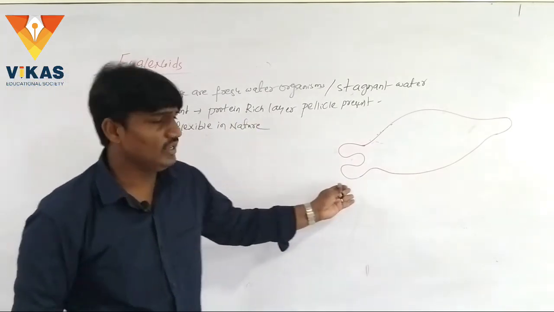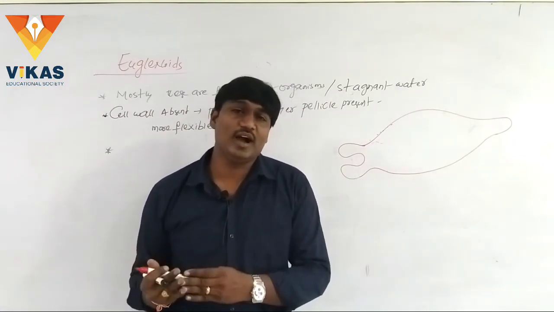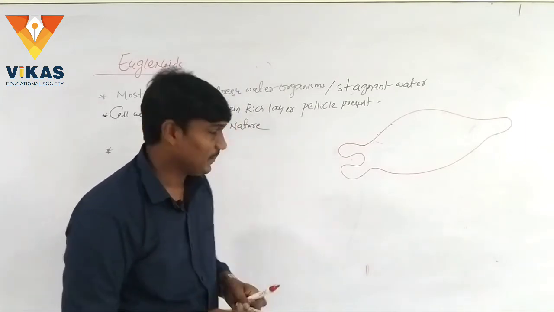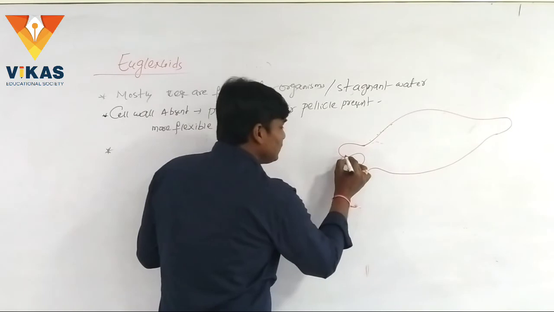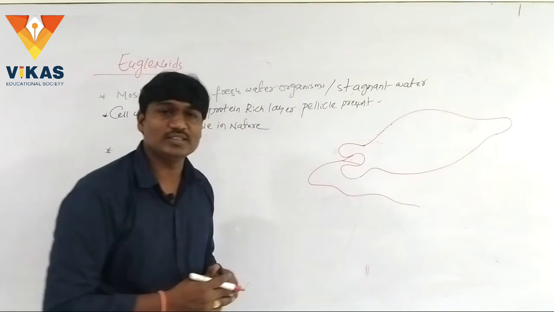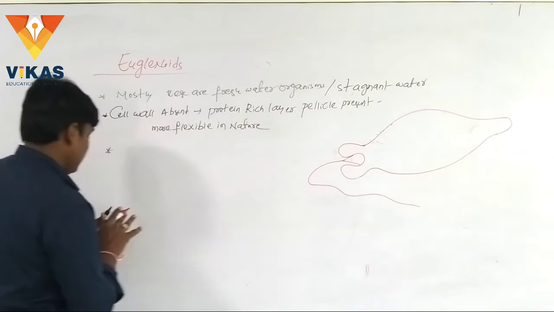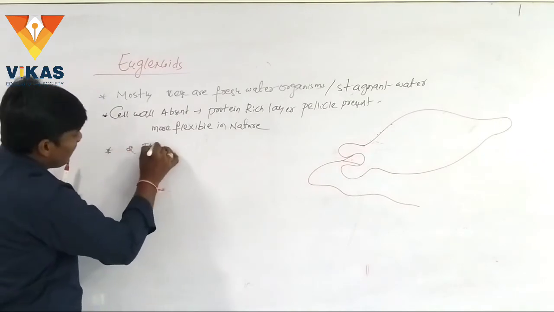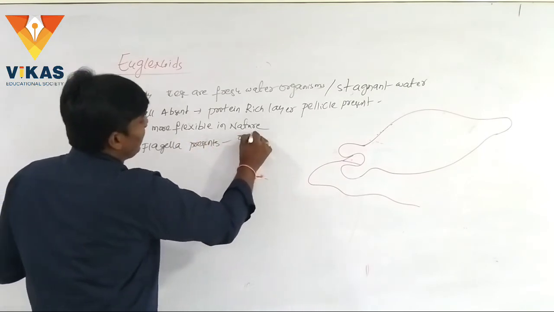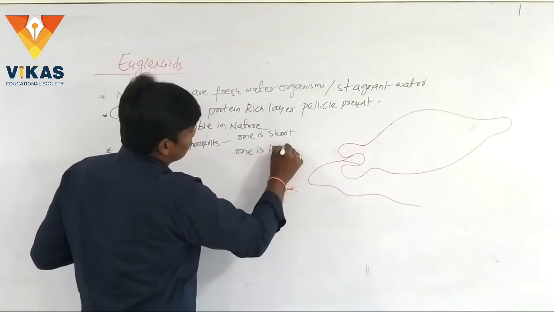The cell wall is absent. Instead of the cell wall, a protein-enriched layer called the pellicle is present. Euglenoids also contain two flagella, one short flagellum and one long flagellum.